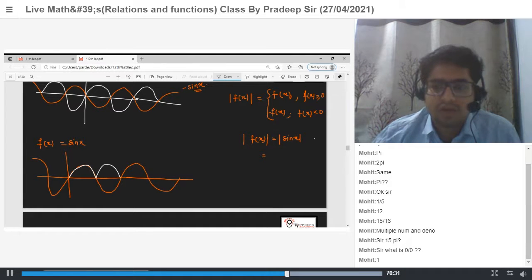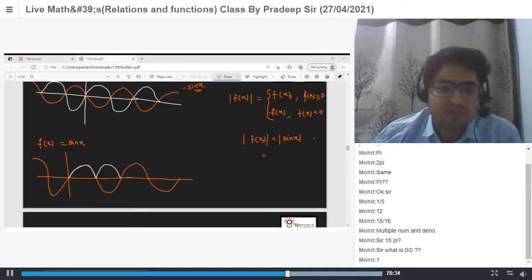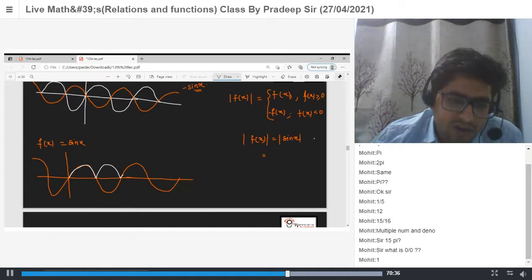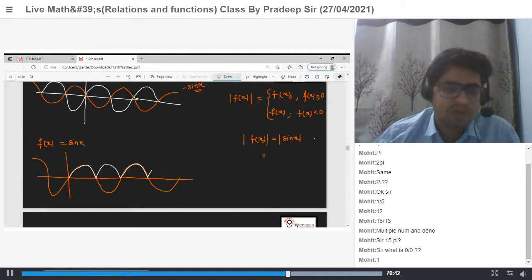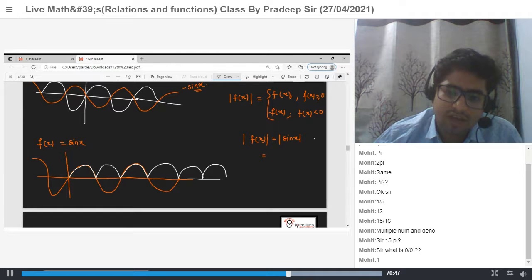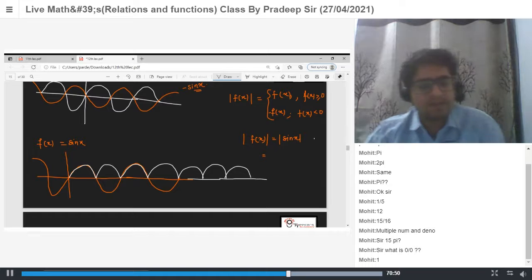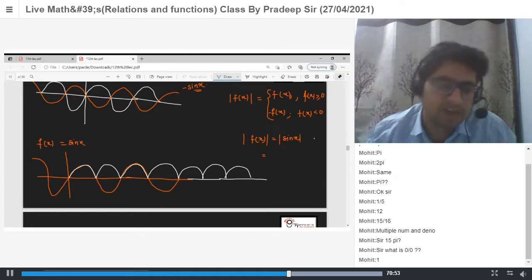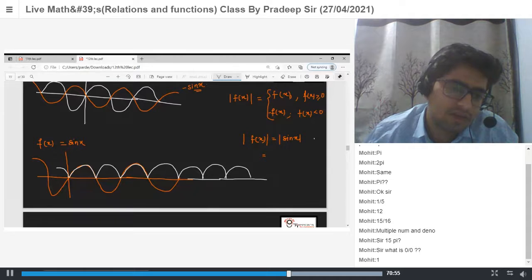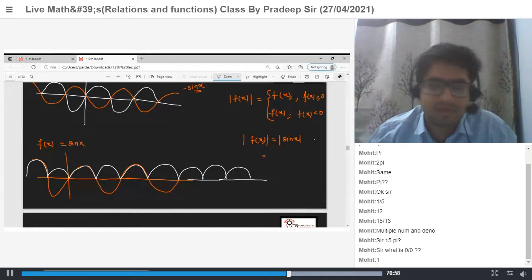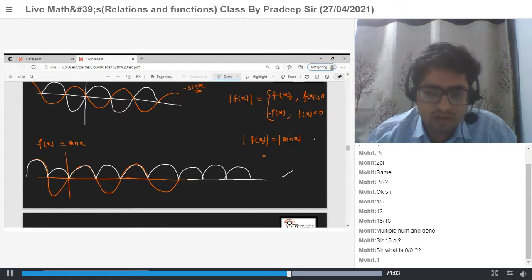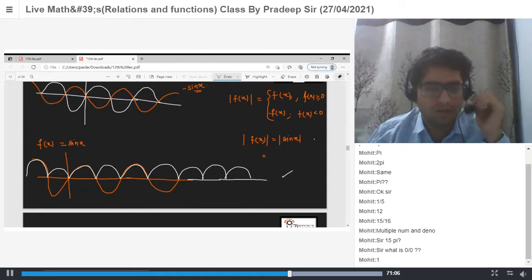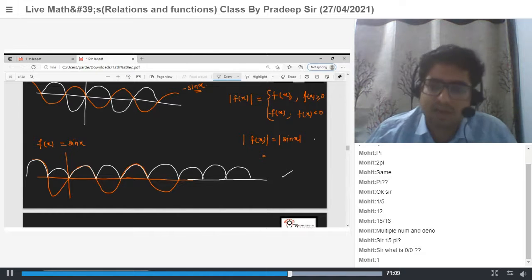Again, if f(x) is positive, the value is the same. If f(x) is negative, the graph is flipped. So this is your graph for the mod function. Got it? Similarly in the negative direction. Any doubt in this? No, sir. So now we know how to plot, if we know the graph of f(x), how to plot minus f(x) and mod of f(x).